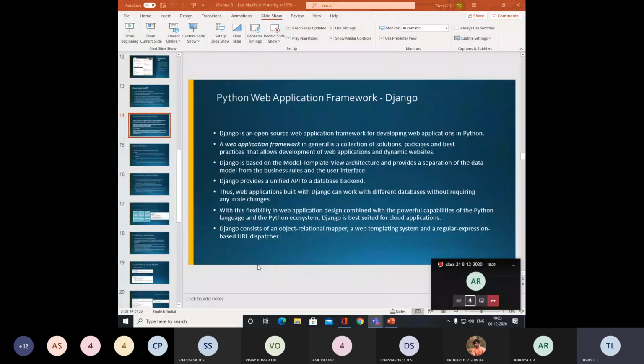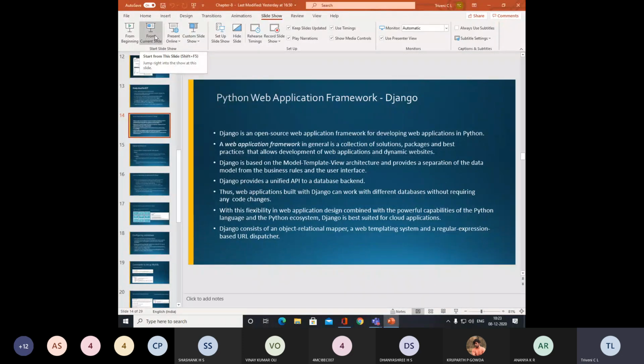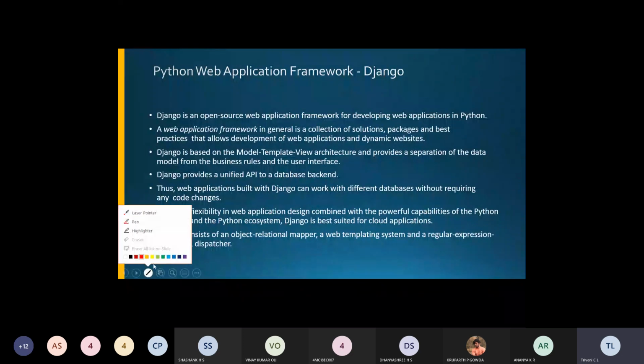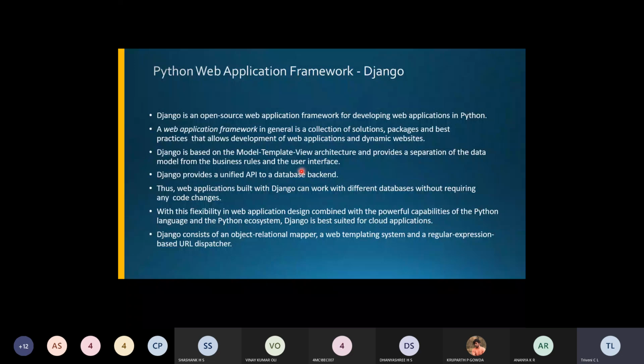Yeah. So here, this Django provides an API, right? It provides an API to the database backend itself. The API that is being provided is unified, and it provides a backend to the database itself. There is a cloud database here, and for that one it will be used.